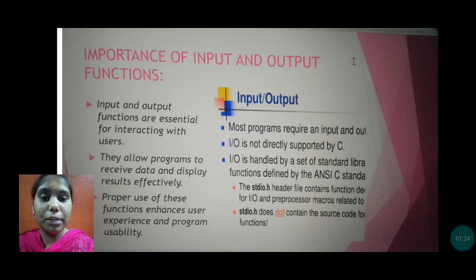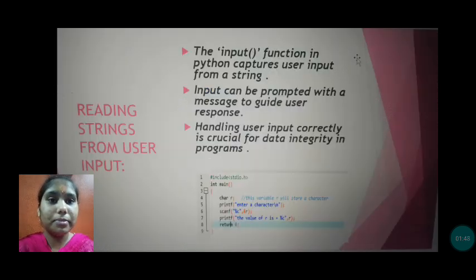We know that input and output functions are very important in programming, in programs and also in flowcharts, where they play a key role. In flowcharts we give inputs and outputs, and most programs require input and output functions.